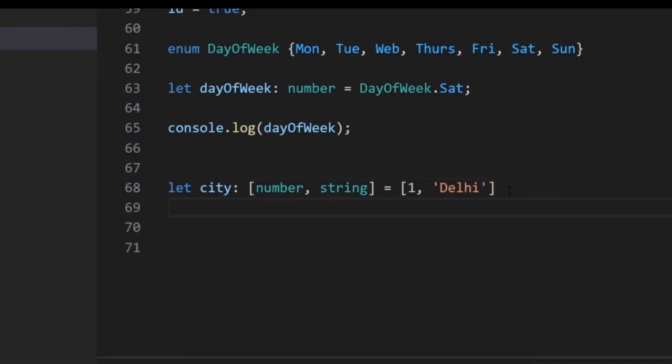So this is how tuple works in TypeScript. We are storing both number as well as string type of data in the same variable. So that's what you can do with a tuple.